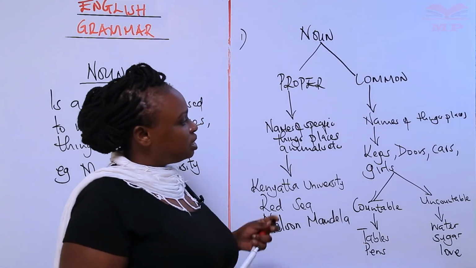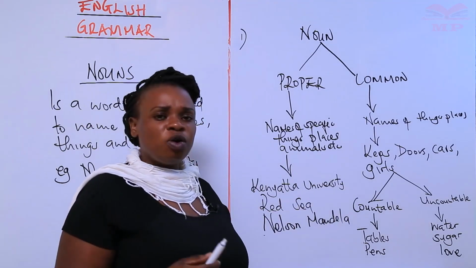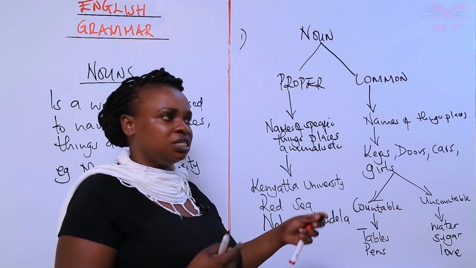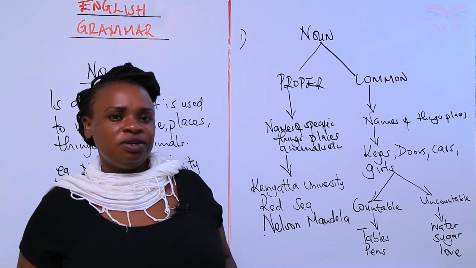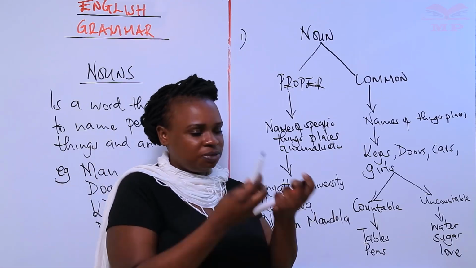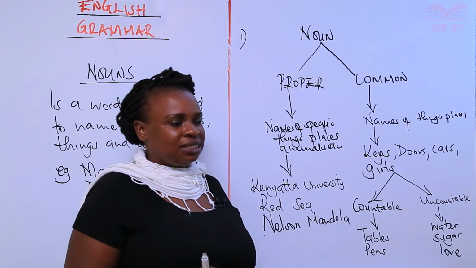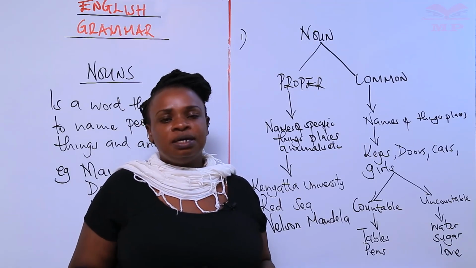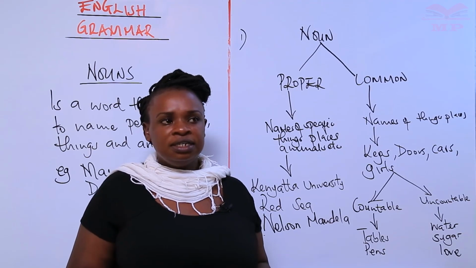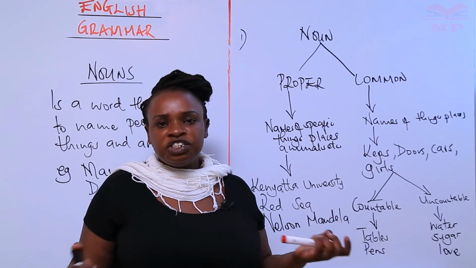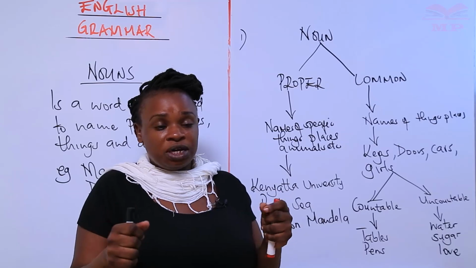Other types of nouns, there are so many. Apart from these ones, we have concrete and abstract. Concrete, again, is almost the same thing. Something that you can touch. But abstract is something you cannot touch. Concrete includes things like tables, this pen, myself, a human being. And abstract things like love, hate, hatred. You can't touch them. You can only feel them.